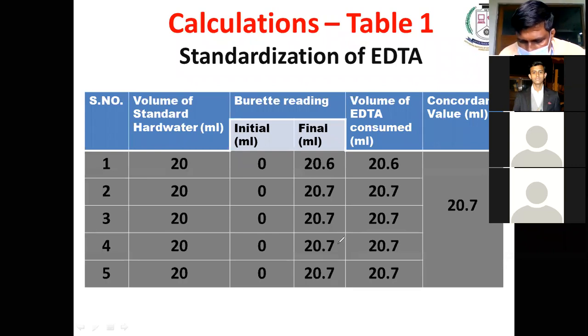Any scientific measurement should have two characteristics: accuracy and precision. Our value should be accurate, and our value should be precise. That means if you are doing it repeatedly, you should get the same value. Accuracy means we should be near to the true or original value. The original value will be provided by an expert.